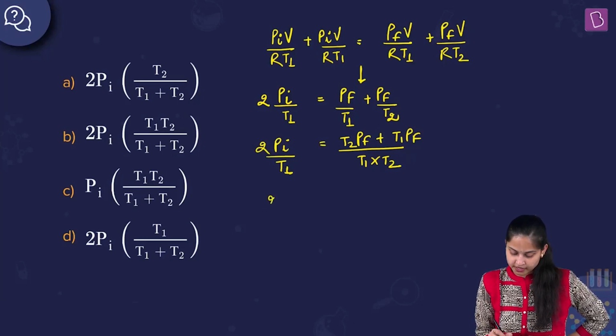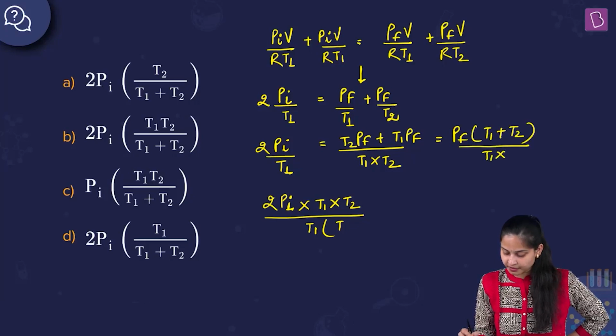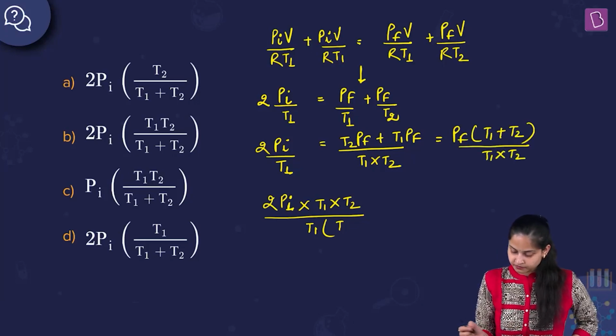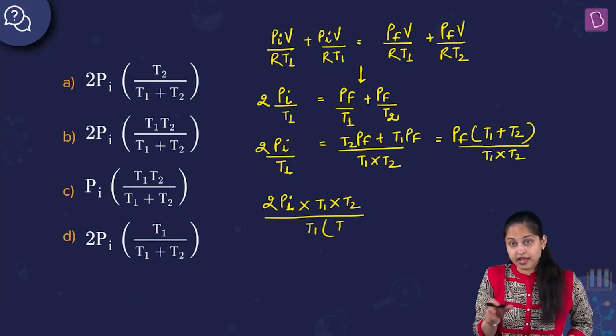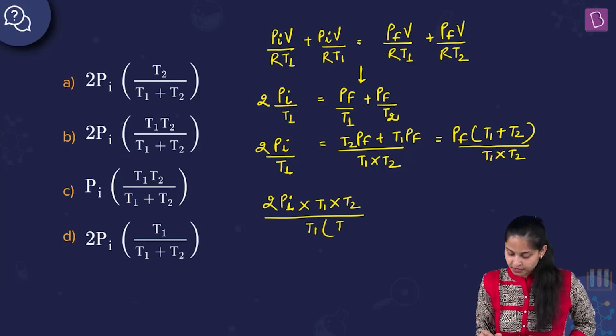So it becomes twice of Pi multiplied by T1 into T2 divided by T1, within bracket, because I can write this as PF (T1 plus T2) upon T1 multiplied by T2. I just cross multiplied this whole term to calculate the value. So it's T1 into (T1 plus T2), which is equal to PF, the final pressure.